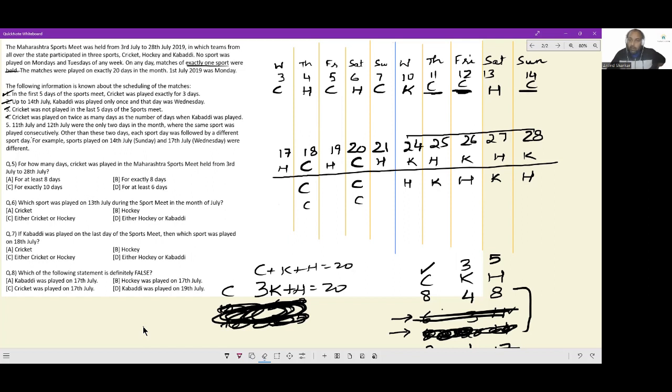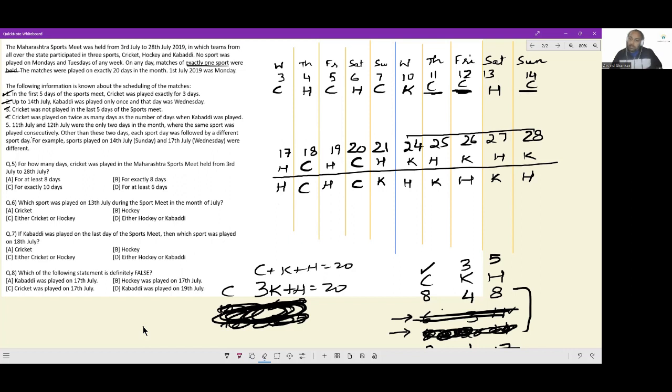Now from here, 1 hockey, 2 hockey, 3 hockey. 3 hockey is done. I need 2 more hockeys. Hockey cannot come on 21st. It can only come here and here. And by extension, kabaddi has to come here. Okay. No multiple cases. This is it.